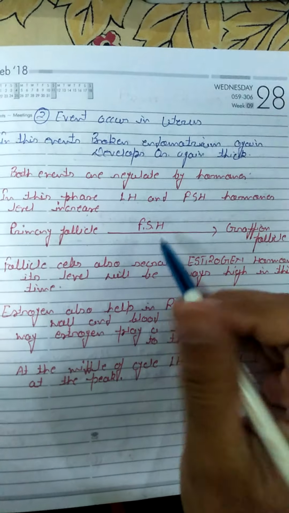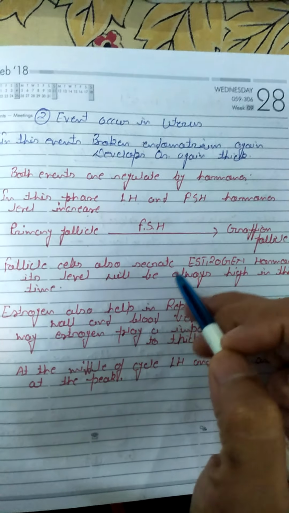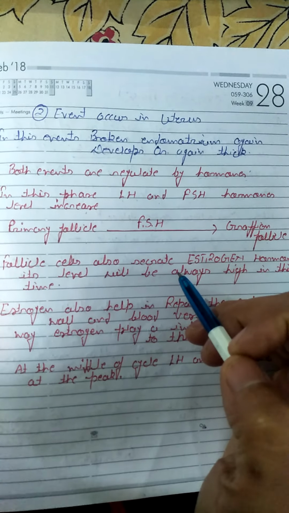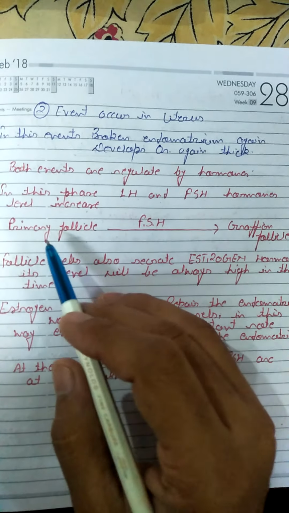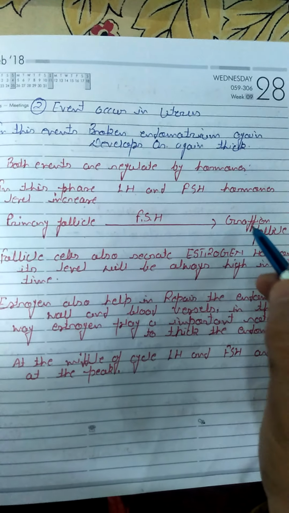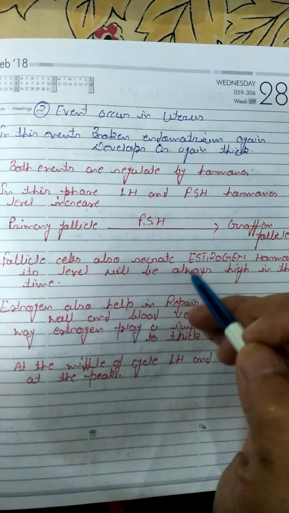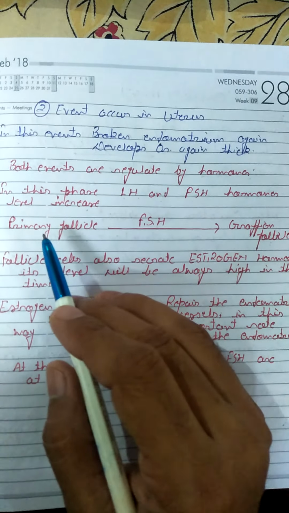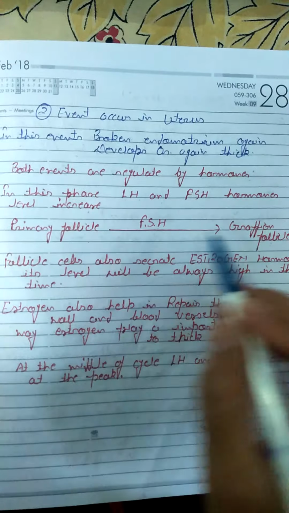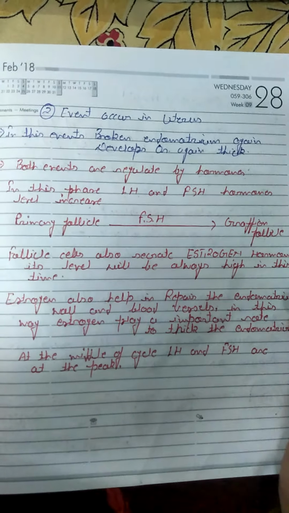This question is very important. It has been asked in AIIMS and other medical exams too. Primary follicles convert into Graafian follicle in the presence of which hormone? Follicle stimulating hormone plays a very important role in converting primary follicles into Graafian follicles.